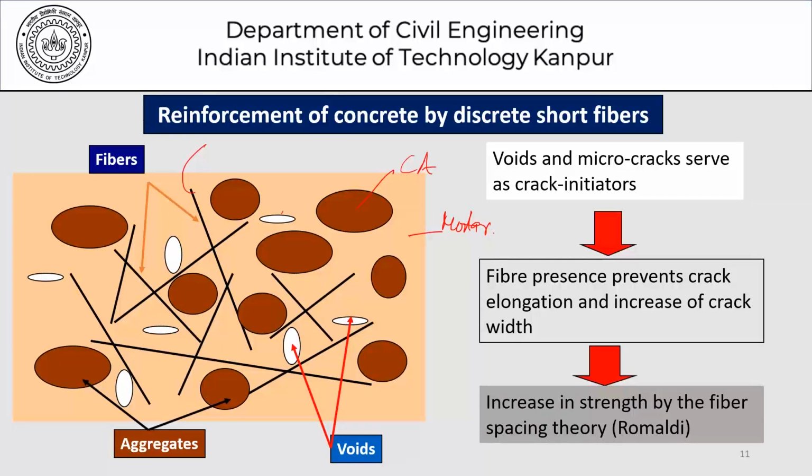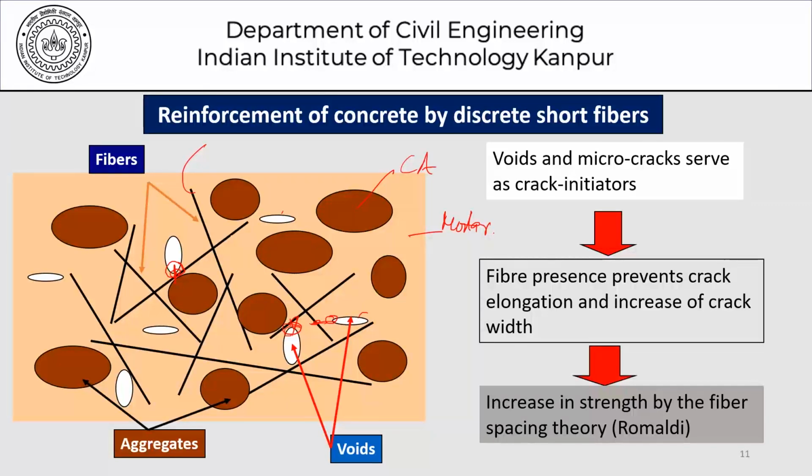So now what is being said is that suppose there is a void here. Now if this void was to try to progress, if the crack is initiated at this end of the void, it will soon hit the fiber. It cannot go through the fiber very easily, and therefore it will get arrested. Similarly, if the crack propagation was to happen at this end of the void or this end of the void, then these fibers would arrest further growth, and that also tends to hold on or reduce the crack widths that we see.